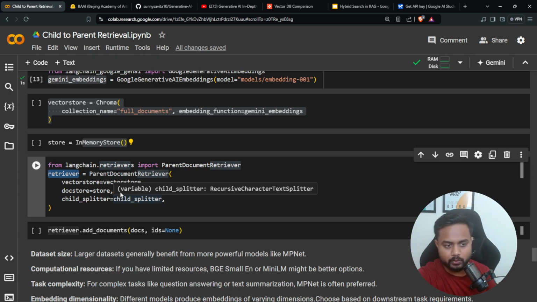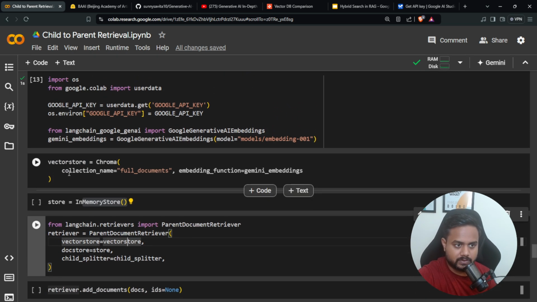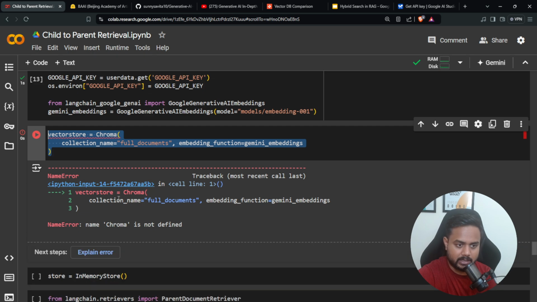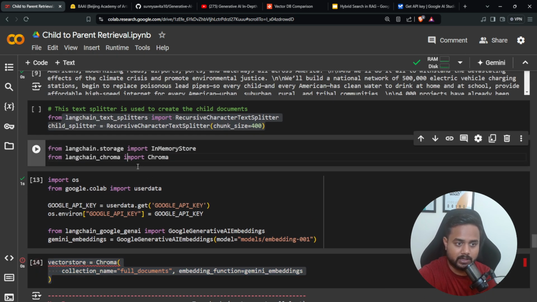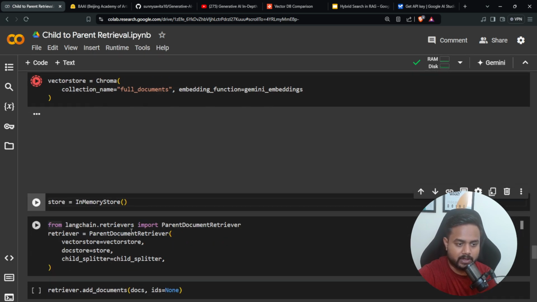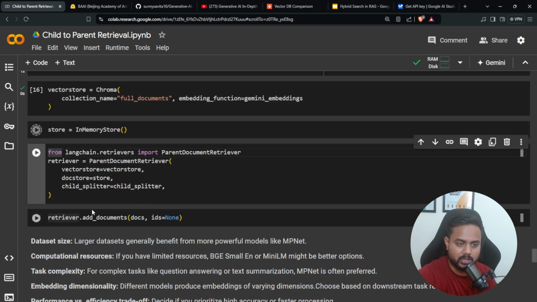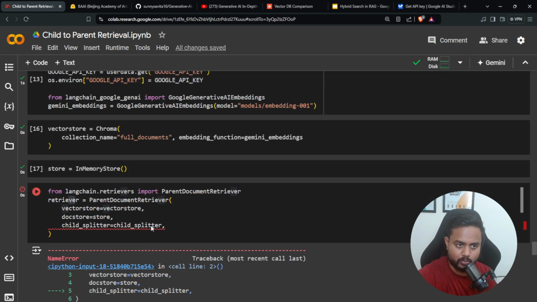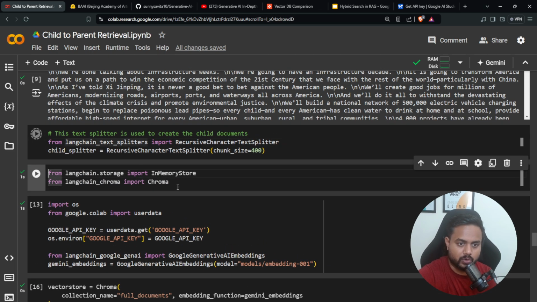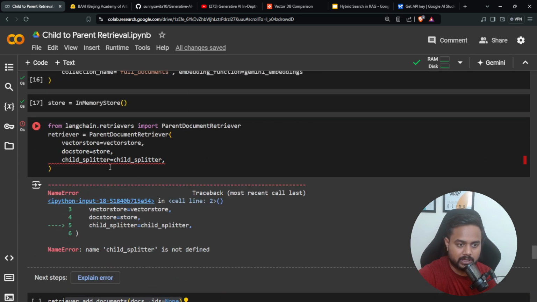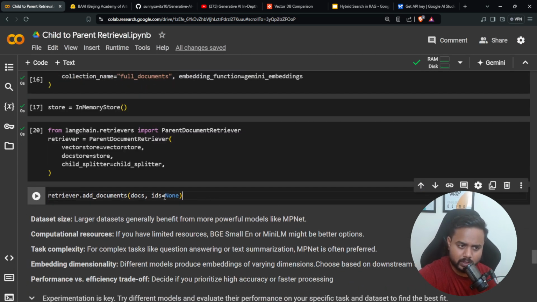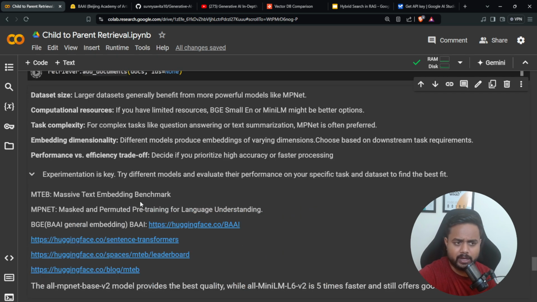Okay, how? Let me show you. So here, guys, first of all, let me execute it. This is my vector store, and here it is saying chroma is not defined. Let me define the chroma. So this is my vector store, guys. Here is my in-memory, and then this is my retriever. Now inside the retriever, what I'm doing is adding this document, meaning my data. So child splitter is not defined. Now I think it is defined. So here is my child splitter, and then we are going to add the document over here.